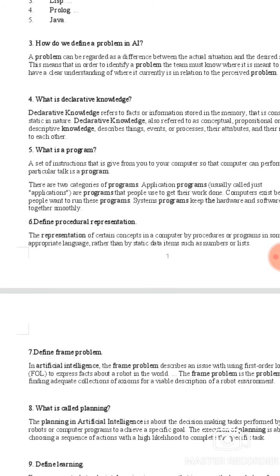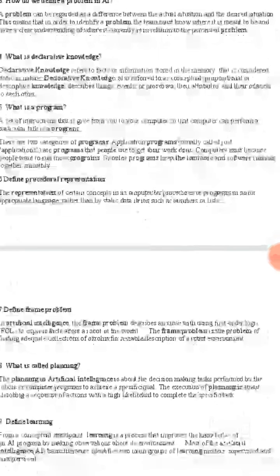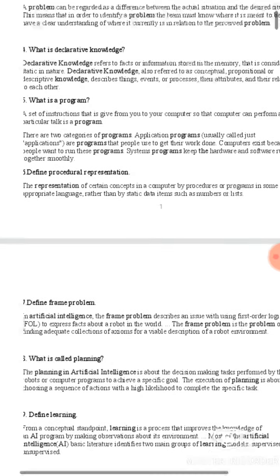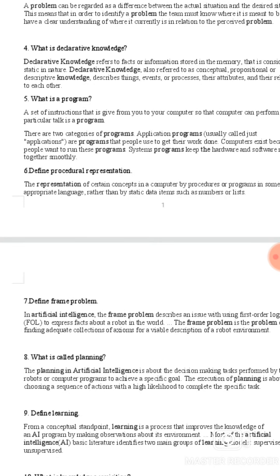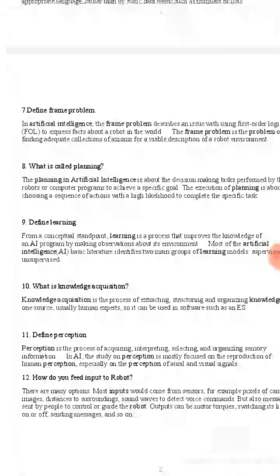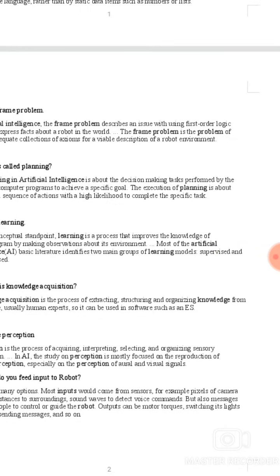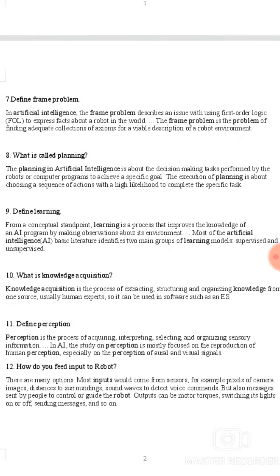Define procedural representation: the representation of a certain concept in a computer by a procedure or program in some appropriate language, rather than by static data items such as numbers or lists. Define frame problem. In artificial intelligence, the frame problem describes an issue with using first-order logic to express facts about a robot in the world. The frame problem is the problem of finding an adequate collection of axioms for a viable description of a robot environment.